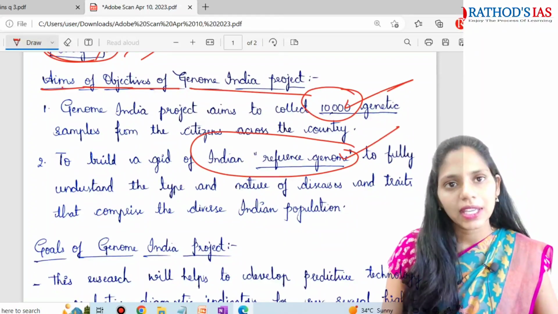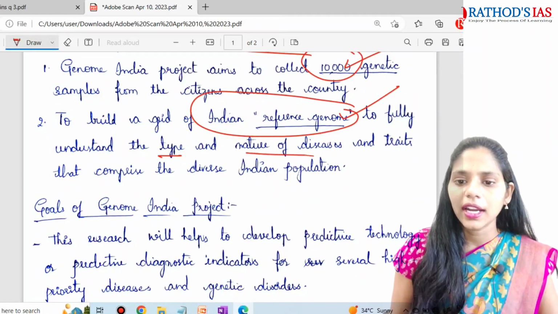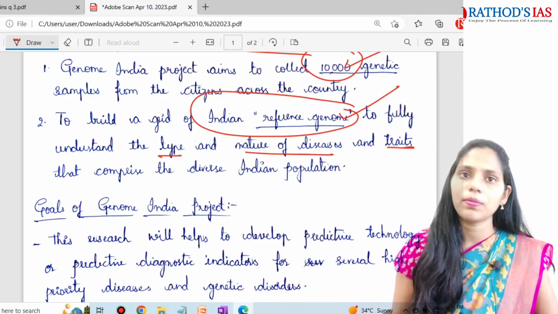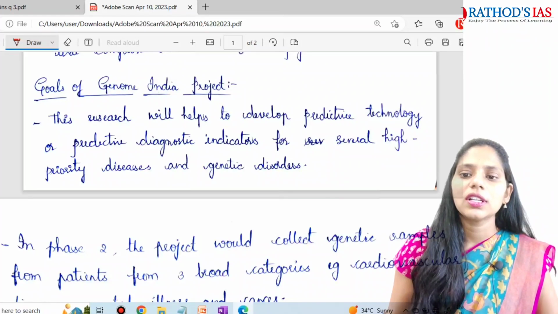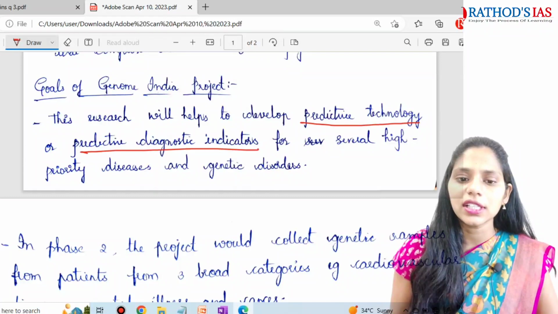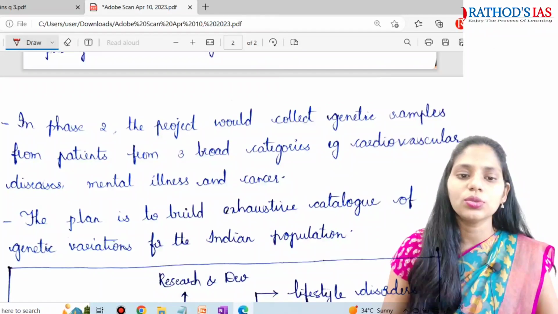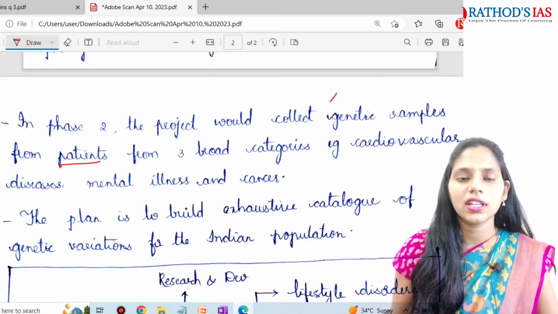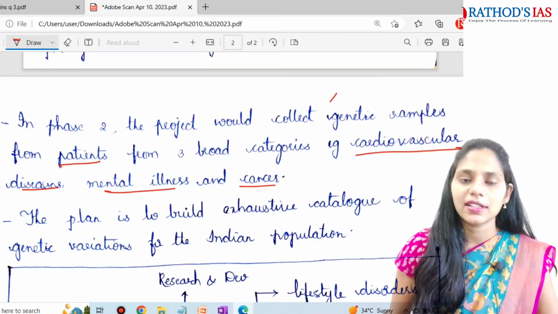So after making this reference genome, it will be helpful to understand the type and nature of diseases and traits commonly seen in the Indian population. And what are the goals of this Genome India project? The first one is to develop predictive technology or predictive diagnostic indicators. And the next one is, in phase 2, they are going to collect genetic samples from patients in 3 categories: cardiovascular diseases, mental illness and cancer.